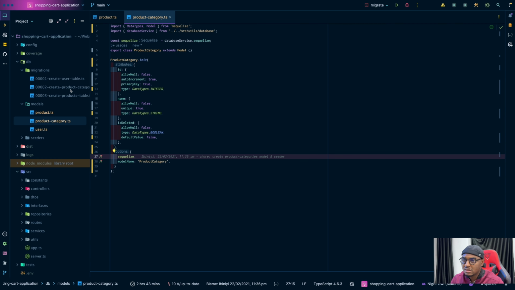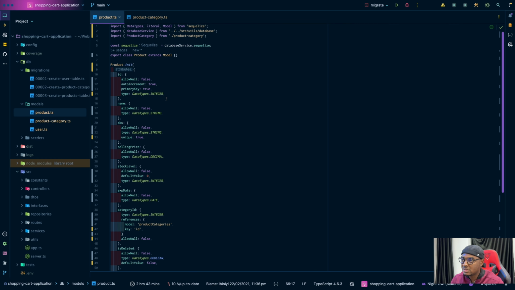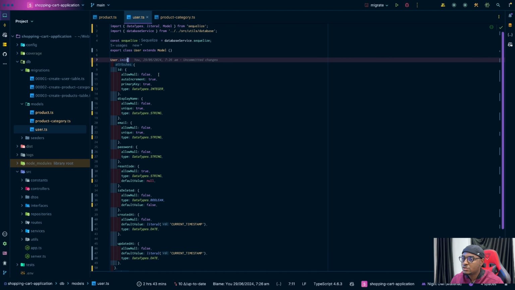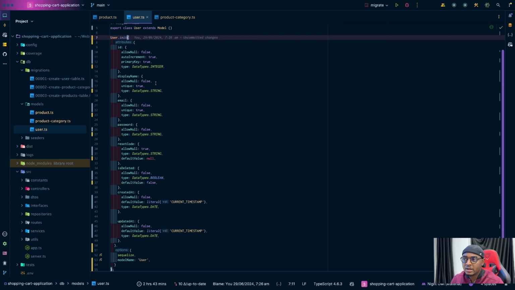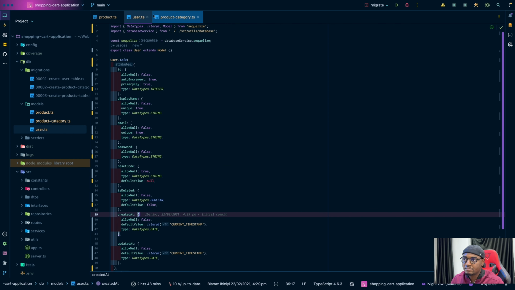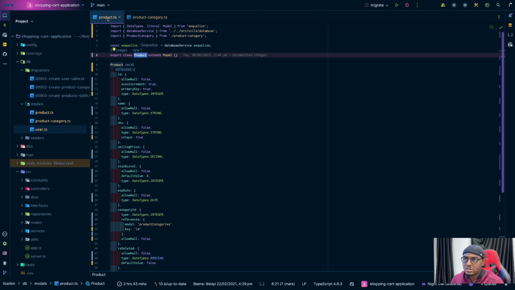Now that I'm looking at this, I think there's a product class here, but I think this product class has a lot more than what I needed. That's why I created an interface. The same thing with the user. My assumption is that you need to be a user to be able to add something to cart. So I just added some basic information here, and that's pretty much it.